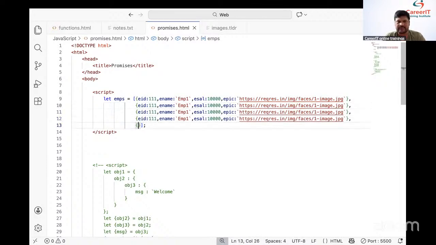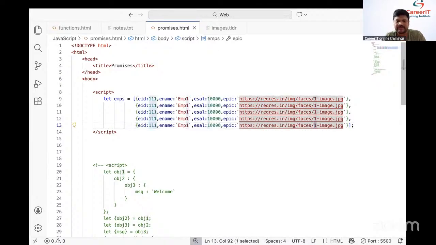We need to place the information. And here also, we need to place the information. Here, which image we need to place, fifth image; which image we need to place, fourth image; which image we need to place, third image; which image we need to place, second image.